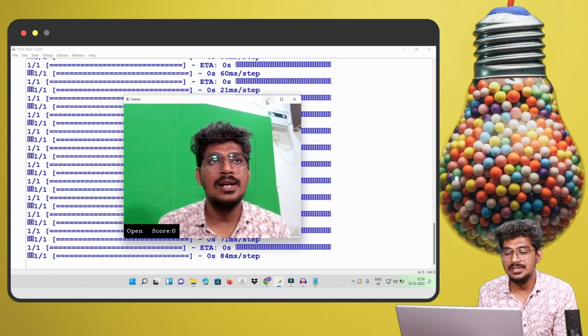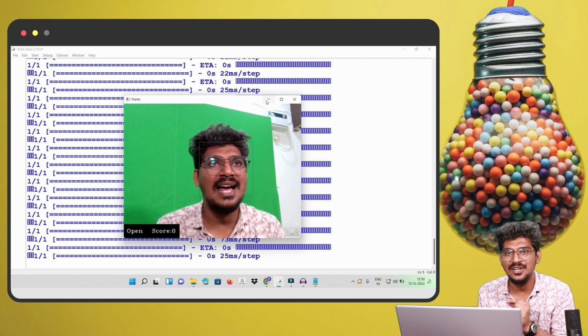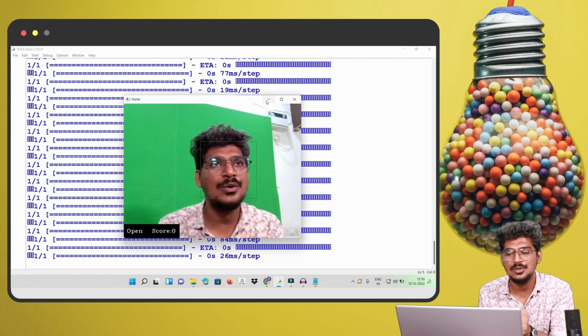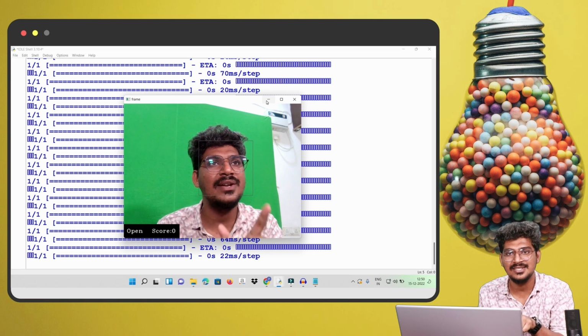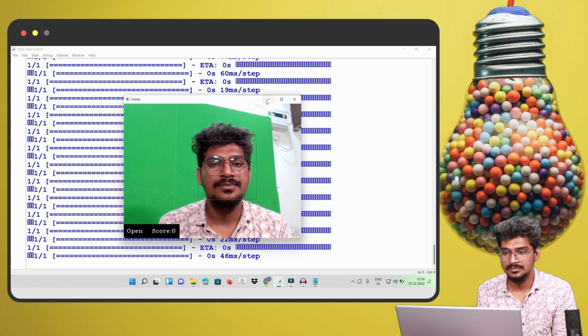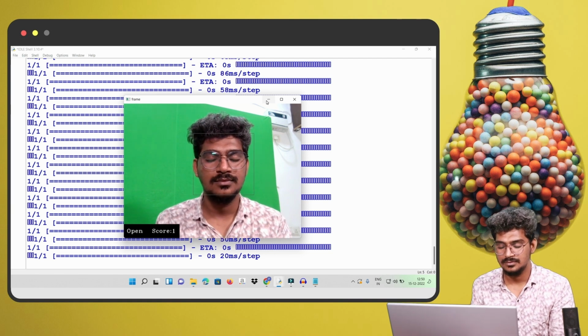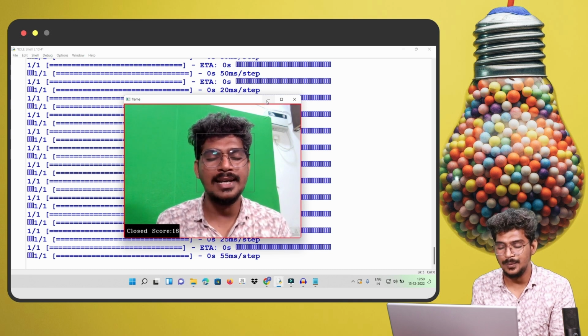Once I close them, it will display closed, the score will increase, and the red alert will come. Now I am going to record, so that is the reason the alarm will not ring. Once you try this code, definitely it will ring in your system. Now my eyes are closed, the notification is closed, and the score is increasing.